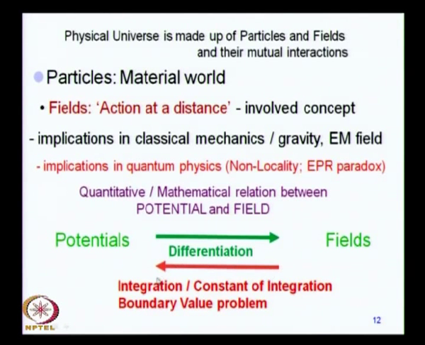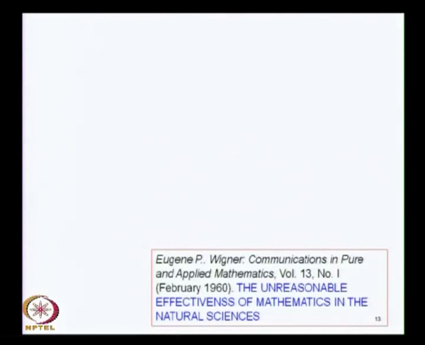Likewise, if you carry the inverse process of integration, solve it as a boundary value problem, plug in the constant of integration, from the field you can get the potential. So, these two are rigorously related by mathematical formulations, and it seems almost unreasonable that mathematics is so effective in natural sciences.